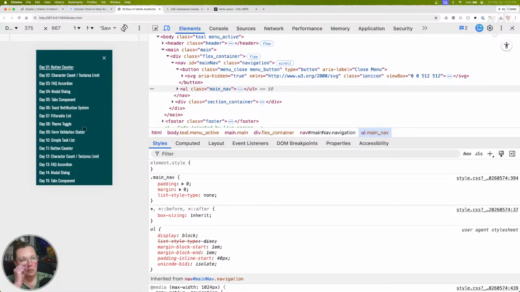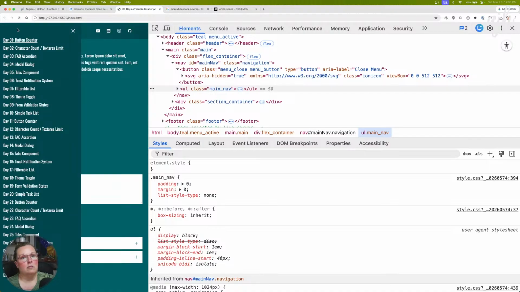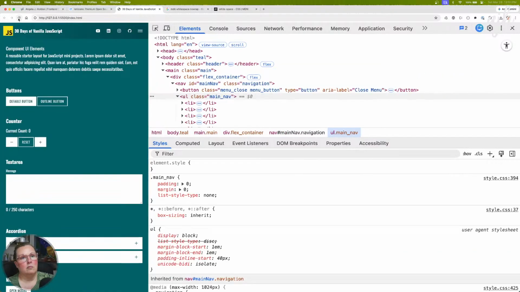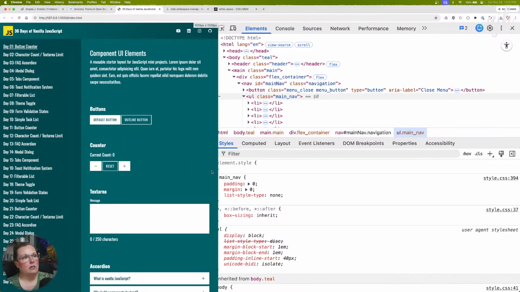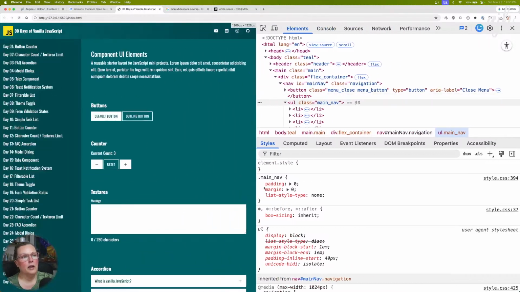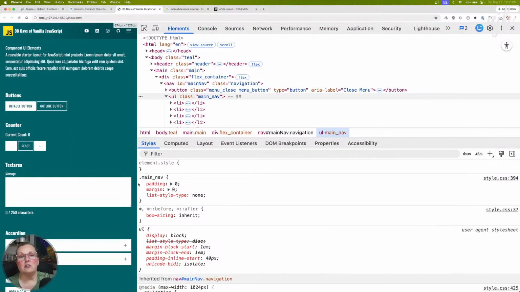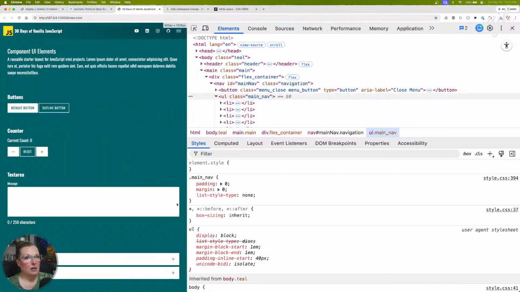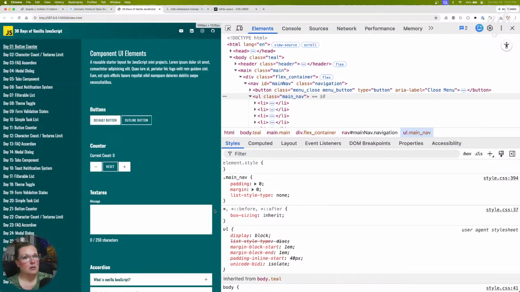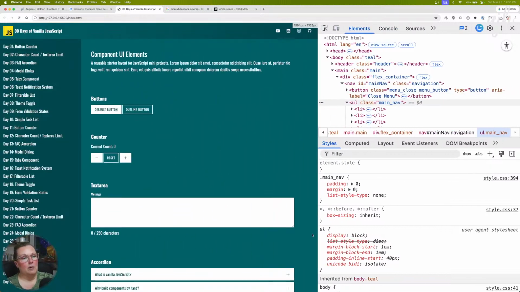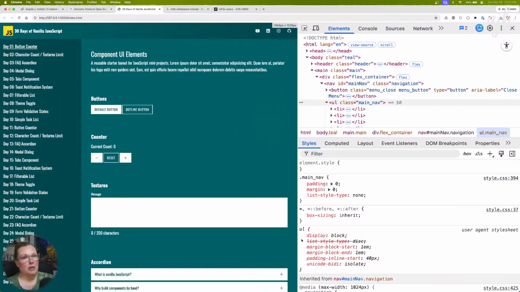There we go. All right, so there's our mobile navigation. So we'll go ahead and write the JavaScript for that tomorrow. We've done that a gajillion times here, so that won't be a problem, but I'm very happy with this.